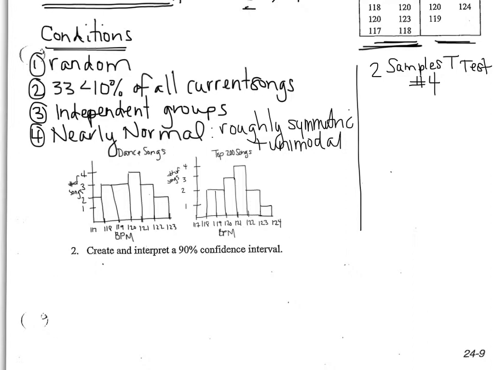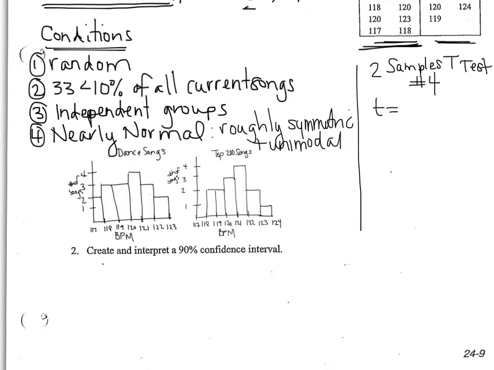Frequency is going to stay as 1 for both of them, and we want our list 1, which was our dance songs, to be less than our list 2. So we want to select the second one. For pooled, just keep it as no, we're not going to talk about that, and then go ahead and hit calculate.